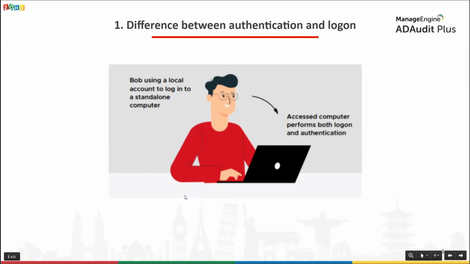So when a user uses a local user account, authentication is done by that computer, and so the corresponding authentication event also gets logged in that computer. However, domain user accounts aren't stored on local computers. Domain user accounts are stored on the Active Directory database, which resides on domain controllers. So when a user uses a domain user account, he gets authenticated by a domain controller, and the corresponding authentication event gets logged in the domain controller.